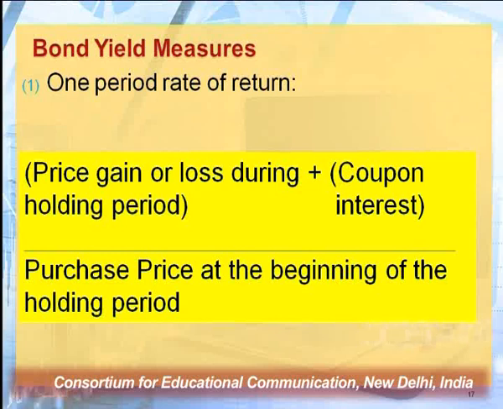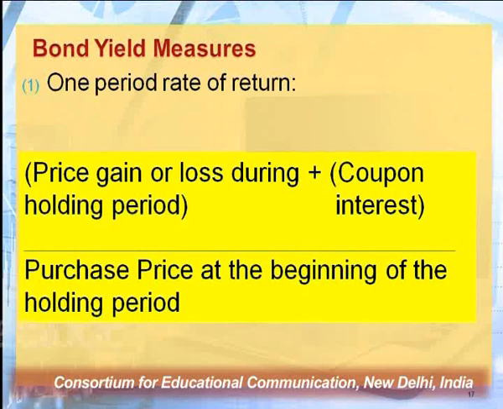When I say coupon interest, basically what is coupon? It is the rate. So the rate of interest which is given in that particular policy document by the company, that is going to be my coupon interest. And after aggregating these two components, I have to divide it by the purchase price at the beginning of the holding period, because that is the base price. So at the beginning of the holding period, what was my purchase price? I have to divide this entire return by that amount. Now my dear students, I will tell you how to recall, how to remember this formula.